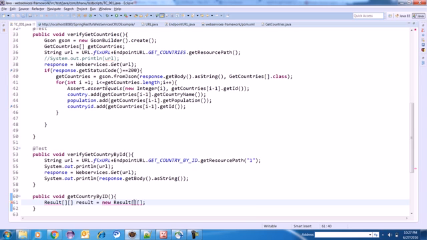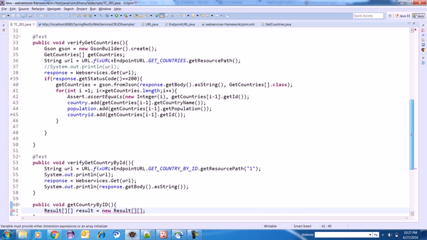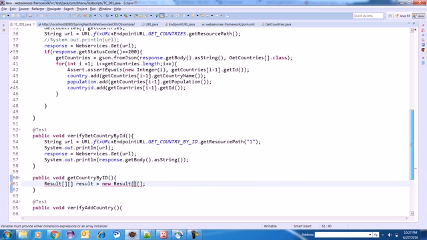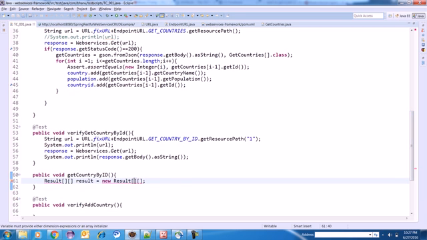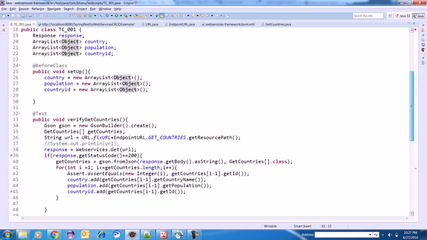So instead of supplying the size here, what I will do here is I'll create the object of the array, and here also it is the object of the array. Basically the data provider consumes the data which has a return type of an object of array, right? Which has a return type of object of array.